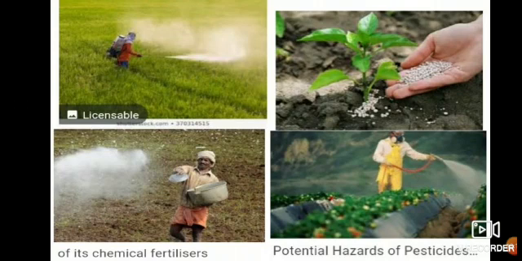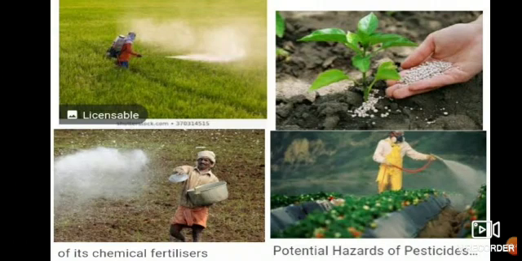These chemical fertilizers and pesticides are used on a large scale, in more quantity, for agriculture. It is not good, but still the farmers are using it in a large quantity. But when these chemical fertilizers or pesticides go inside the soil, what happens?